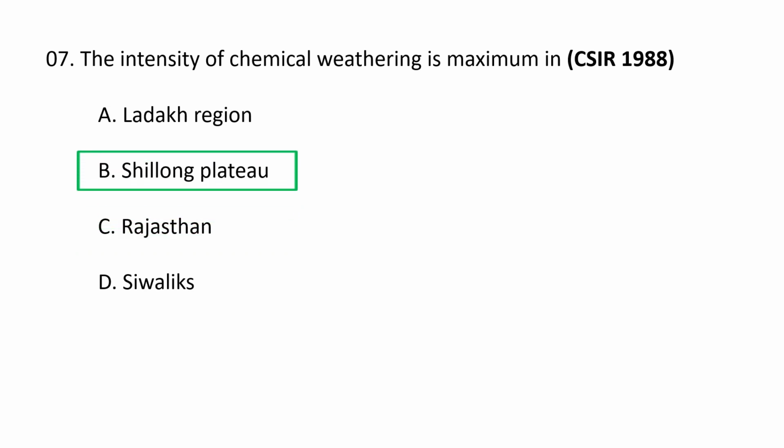Shillong Plateau. The Shillong Meghalaya Plateau experiences some of the most intense chemical weathering in the world. The combination of the plateau's environment perfectly aligns with the climatic conditions which are required for high rates of chemical weathering. Extreme rainfall, warm temperature, and dense vegetation are the key factors. The intensity of chemical weathering is maximum in Shillong Plateau.